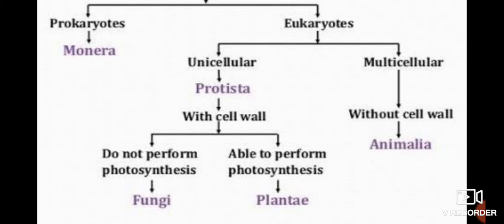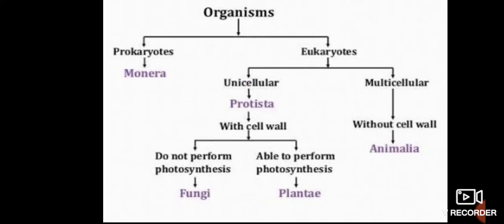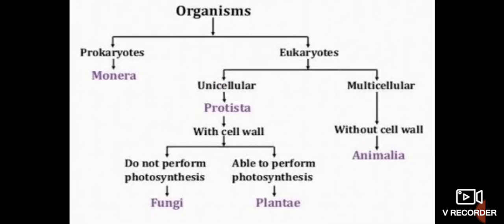The kingdom which does not perform photosynthesis is Fungi, and the kingdom which is able to perform photosynthesis is Plantae. Now, in your reduced course, you are not having Plantae.